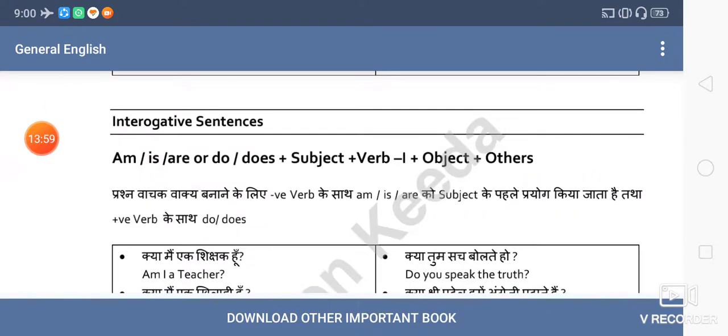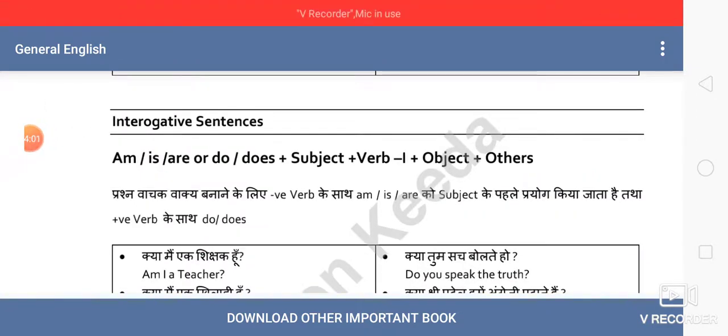Now let's talk about interrogative sentences. These are again of two types. One is, as I told you earlier in your classes as well, yes-no type. Another one is WH type. So we'll take the first type of interrogative sentence first.